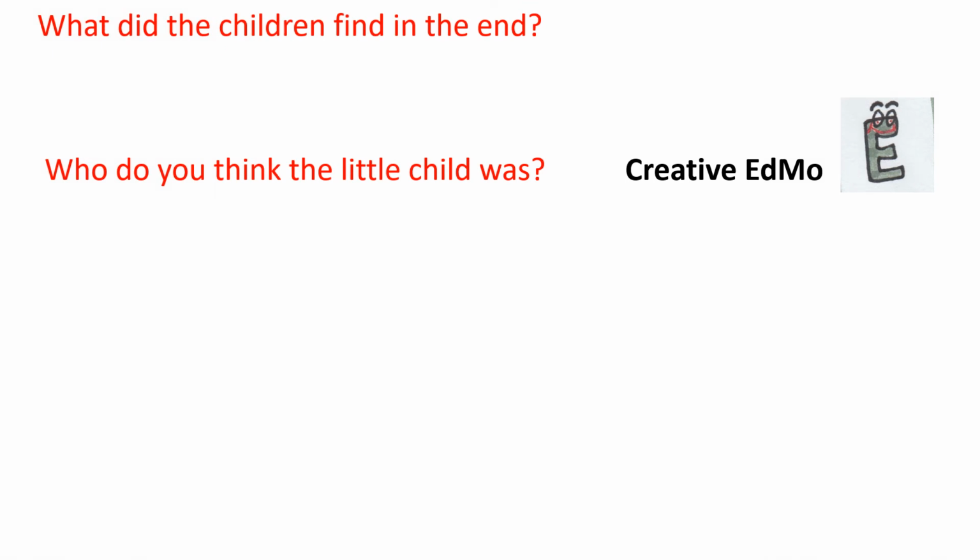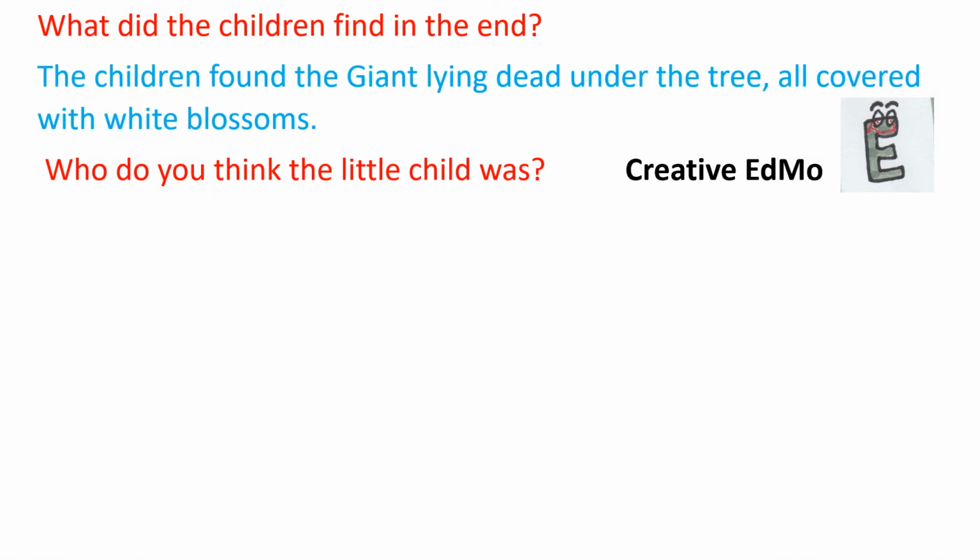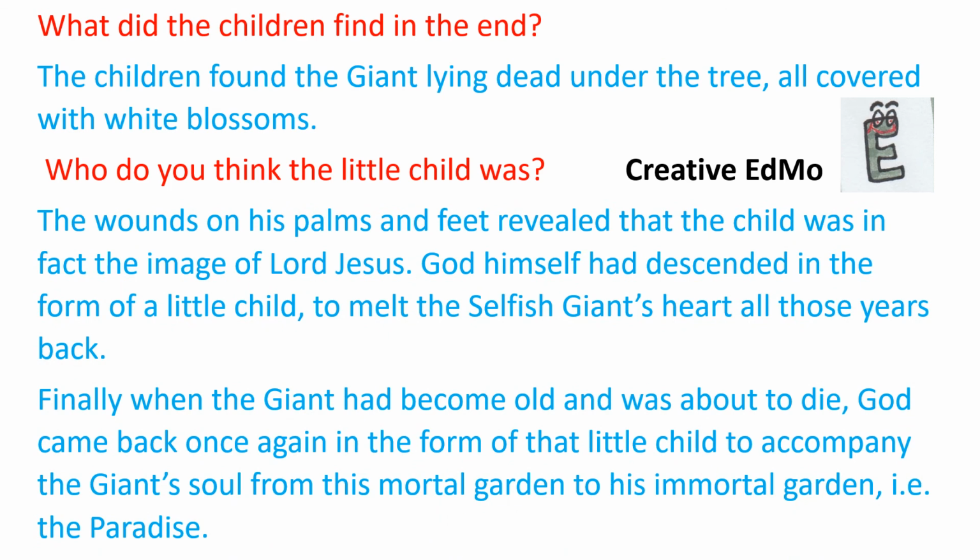What did the children find in the end? The children found the giant lying dead under the tree, all covered with white blossoms. Who do you think the child was? The wounds on his palms and feet revealed that the child was in fact the image of Lord Jesus. God himself had descended in the form of a little child to melt the selfish giant's heart all those years back.